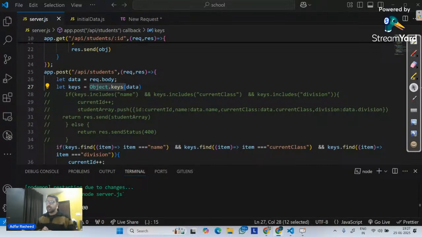Please mark your address. Tomorrow we will connect at the same time, 6 to 8. Tomorrow we will have 2 hours of class, maybe even 3 hours. We will try to do all of these same things, CRUD operations on the database. It will be a very effective and very valuable class. So make sure you join tomorrow's session.